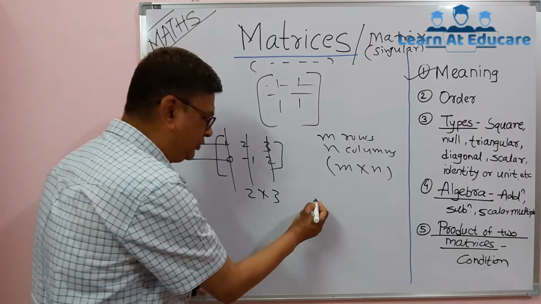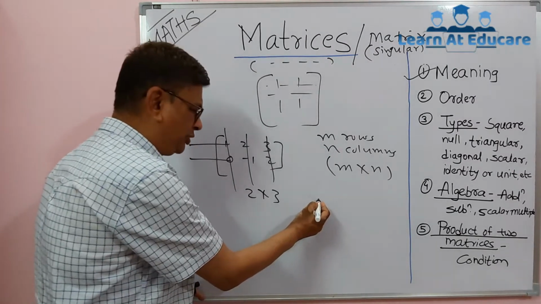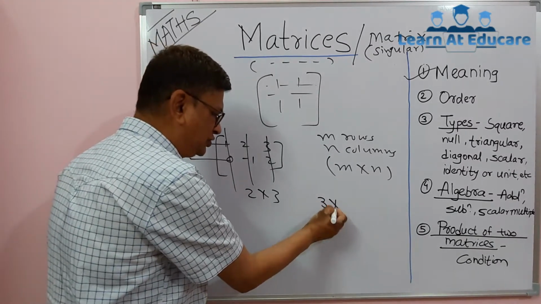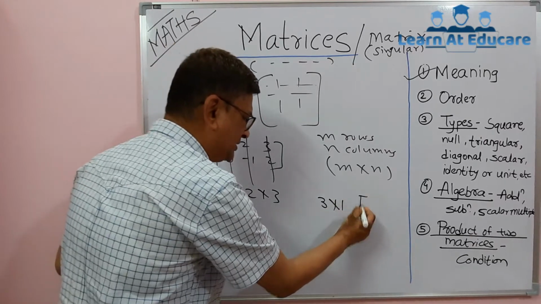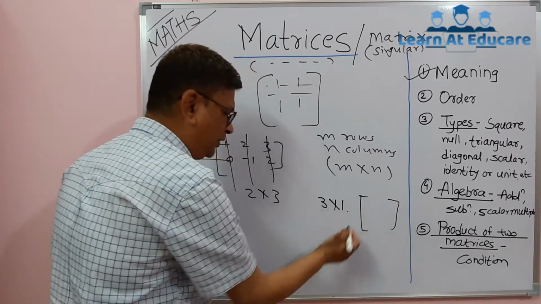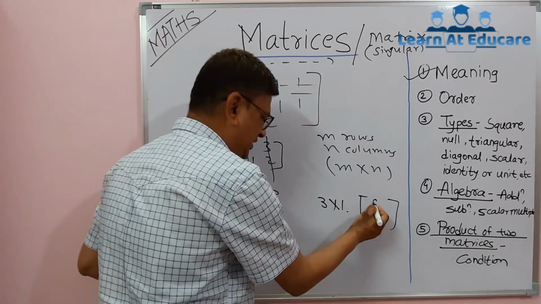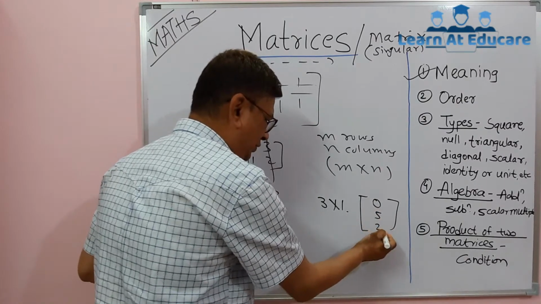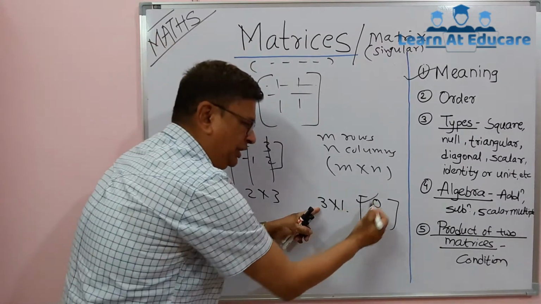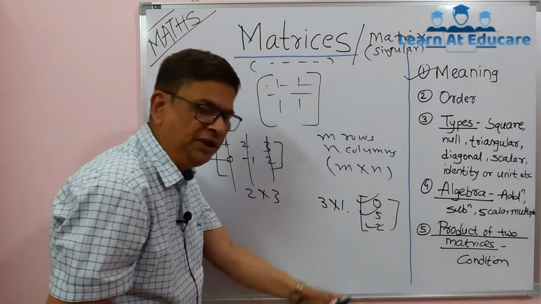Similarly, we can have a matrix of any order. For example, if it contains 3 rows and 1 column, something like this, 0 5 2, you can see it has 3 rows but only one column.